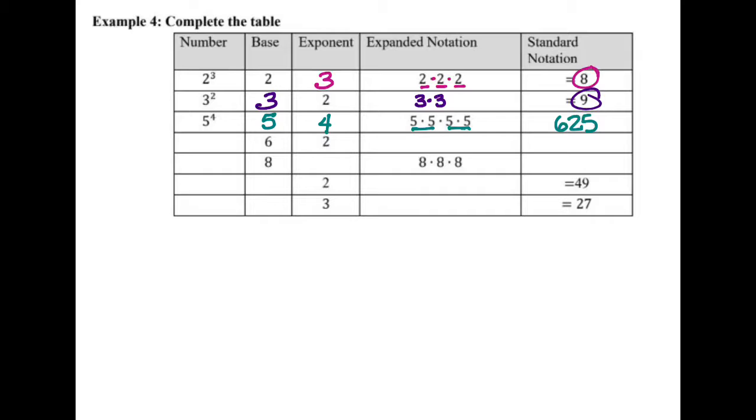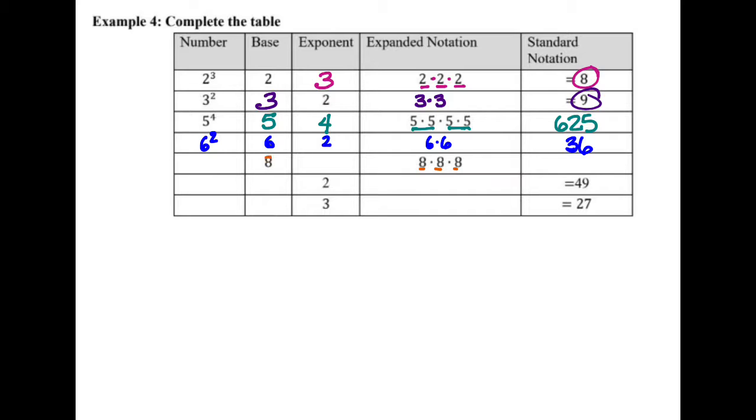Okay, on this next one, if we know the base is 6 and the exponent is 2, we're going to write it like this. So 6 to the 2nd power, and it means 2 6's multiplied together, which is equal to 36. Now this next one has 3 8's.